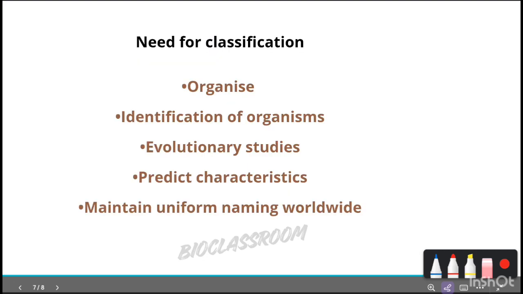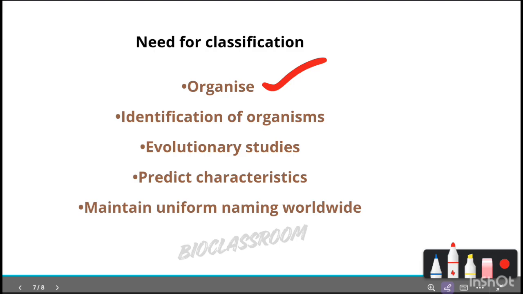Then the next point is need for classification. So why do we need classification? We saw there are 1.7 million organisms. That is, we have a rich diversity, a huge variety of organisms. So it is impossible to study each organism individually, isn't it? So classification makes the study of this vast diversity easy and systematic. So the first point is to organize.